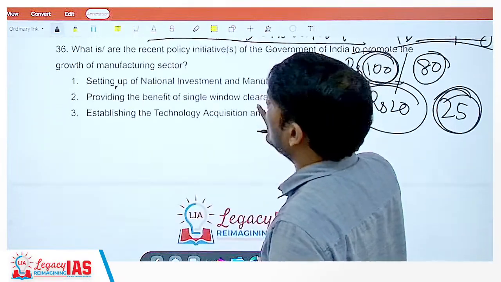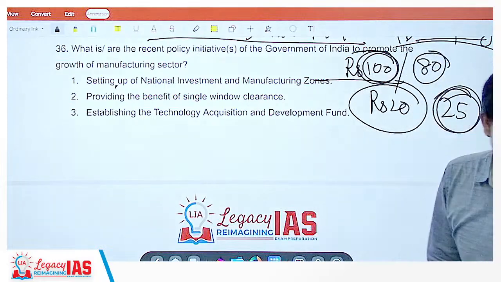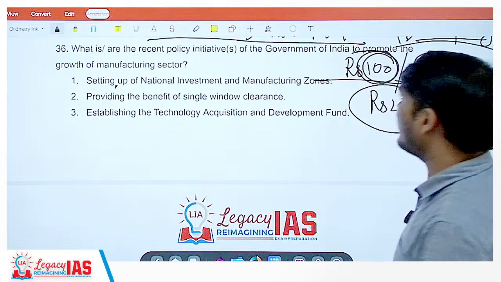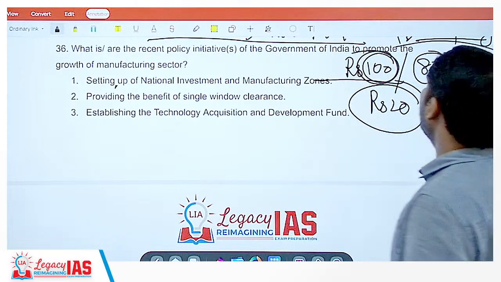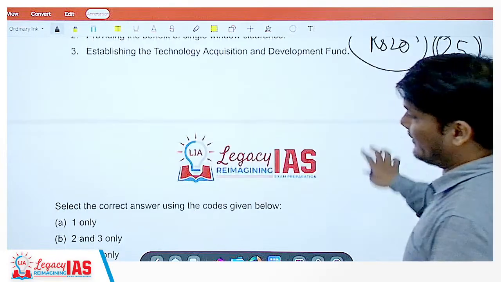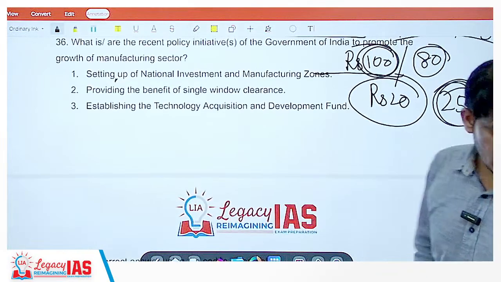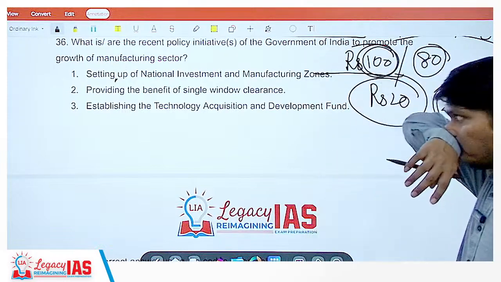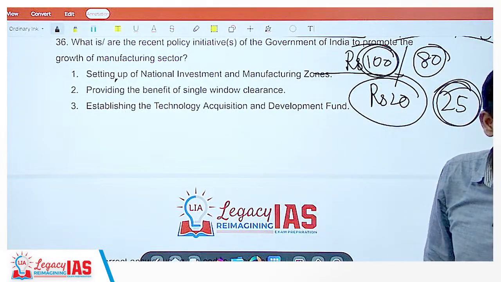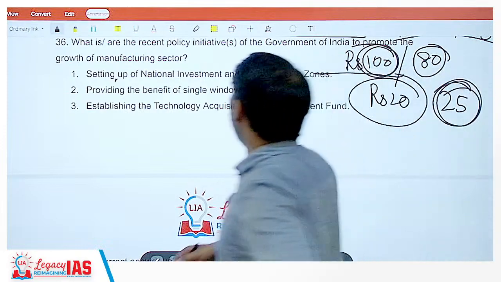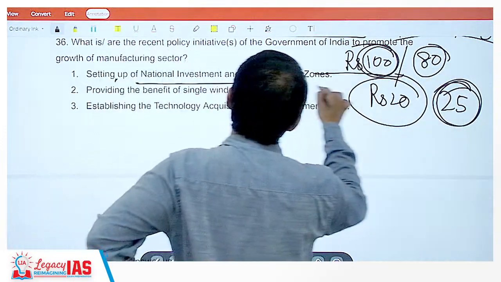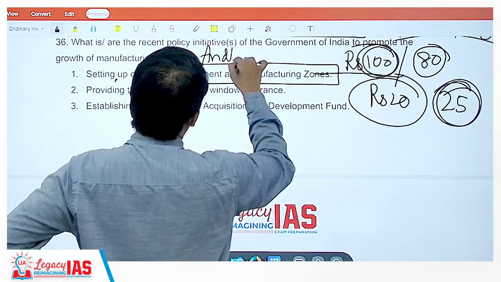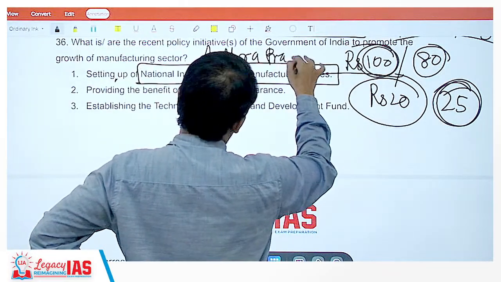Now moving on to the next question, 36th. Which are the recent policy initiatives of the Government of India to promote the growth of manufacturing sector? If you are talking about the growth of manufacturing sector, they are asking which of the policy initiatives the government has taken to promote the growth. Setting up of National Investment and Manufacture Zone, yes, we saw that the first was set up in Andhra Pradesh. This was also a question.